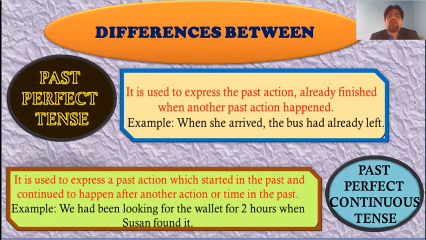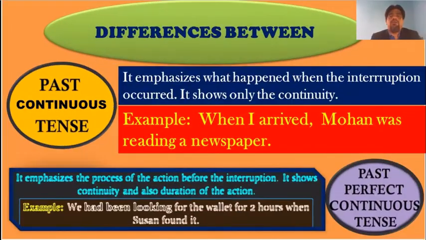So, it is after continuously searching for 2 hours, Susan could find it. And that is why I say, we had been looking for the wallet for 2 hours when Susan finally found it. What could be the difference between past continuous tense and past perfect continuous tense? Earlier we saw past perfect and past perfect continuous tense. And now we would say past continuous tense and past perfect continuous tense.